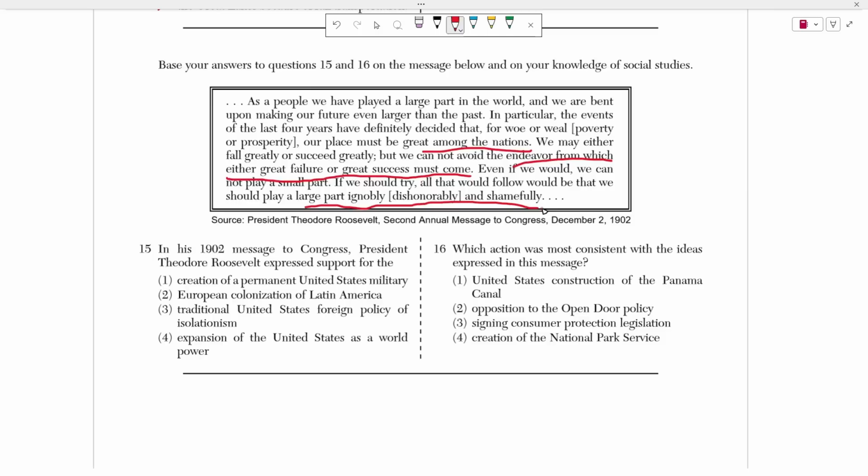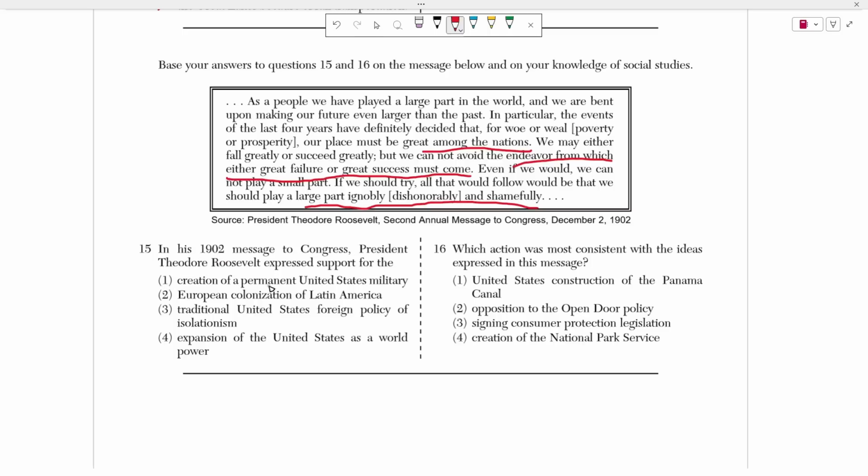Across the globe, America is a significant power, right? And we can either do something about it to secure our power as a great nation, right? Or we can ignore that and still be considered a great nation globally, but we will just lose the opportunity to be even greater, okay? So number 15 says, in his 1902 message to Congress, President Theodore Roosevelt expressed support for what?